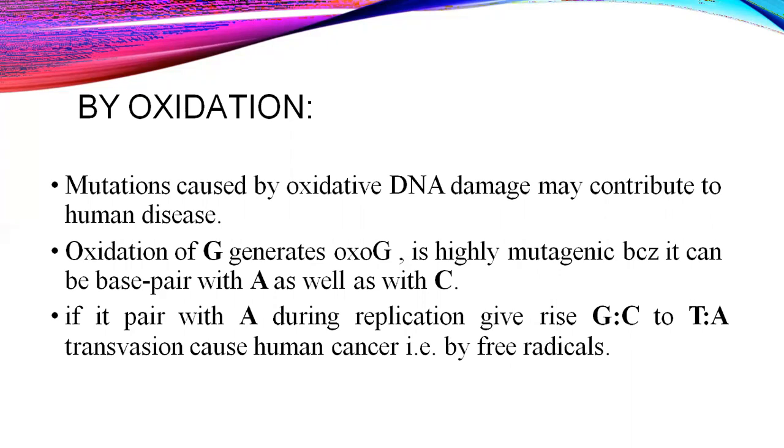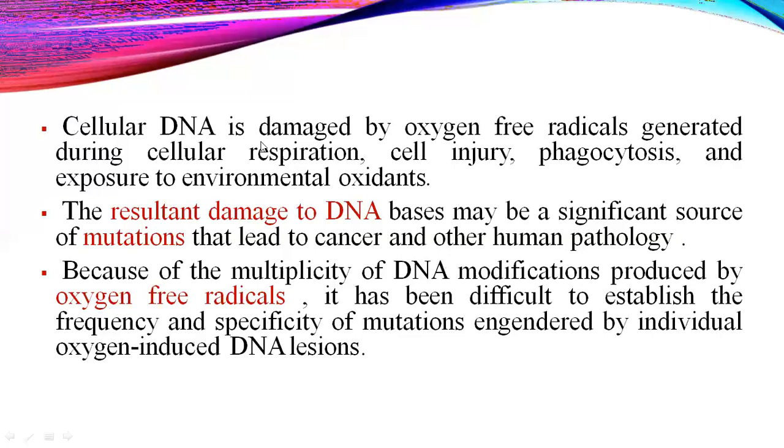The purine may bind to a purine itself. This kind of change happens in the oxidation process. The cellular DNA is damaged by oxygen free radicals generated during cellular respiration.